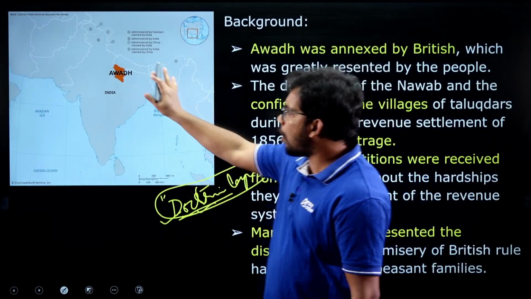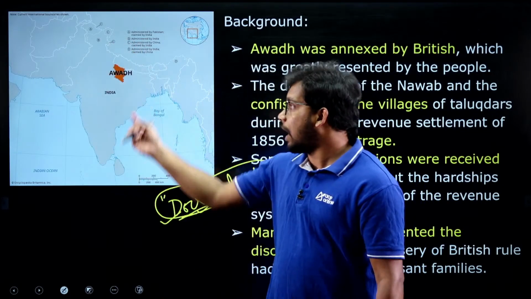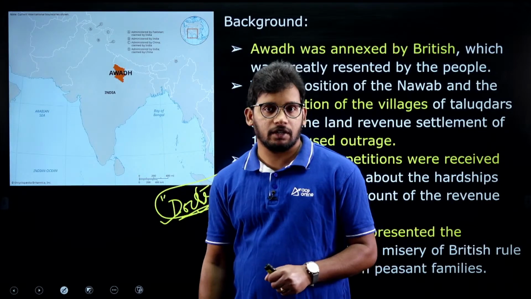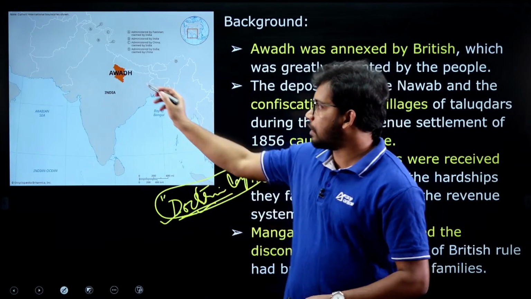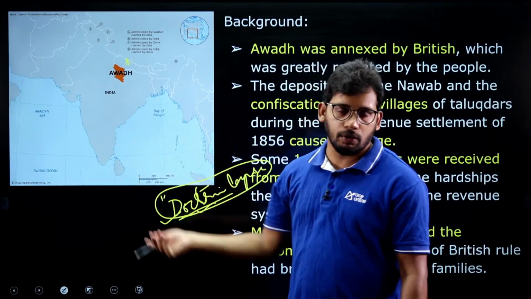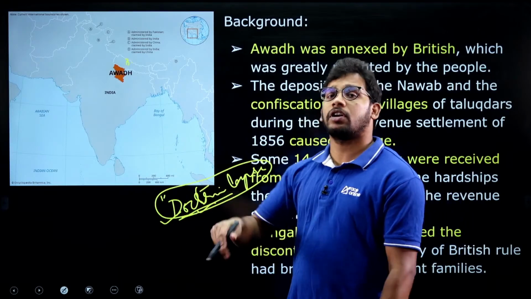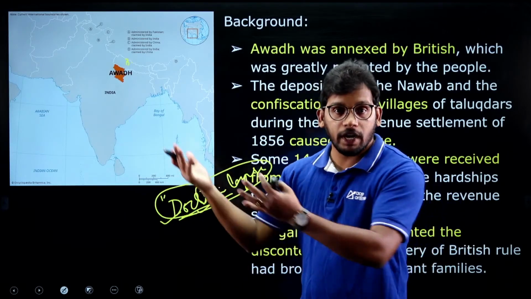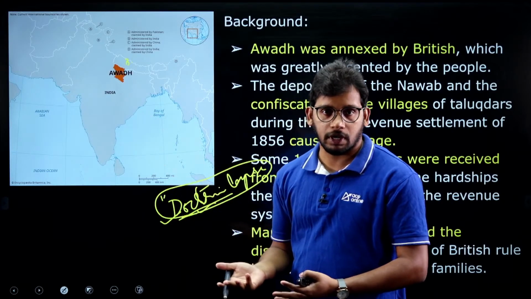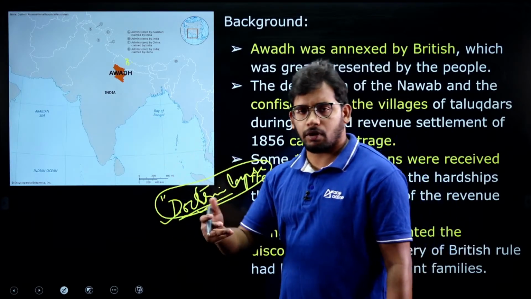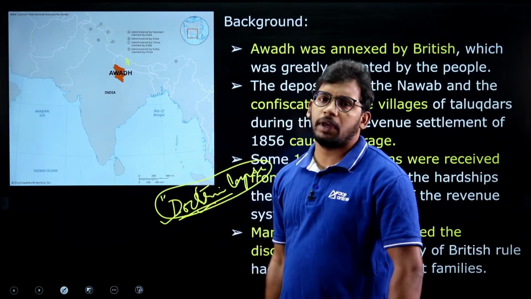Okay, so they occupied most of the regions, but Awadh had a legal heir. A proper son was already there for the Begum who was ruling here. There is a proper son, so the doctrine of lapse cannot be applied here. That's the concept, right? Only if there is no proper or legal son will the territory be taken.